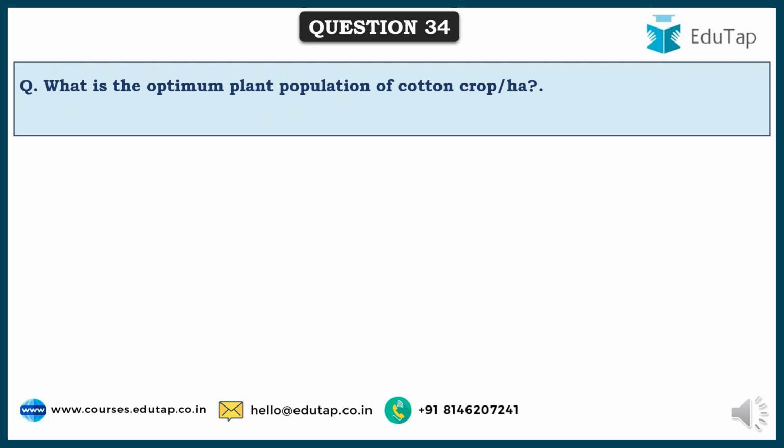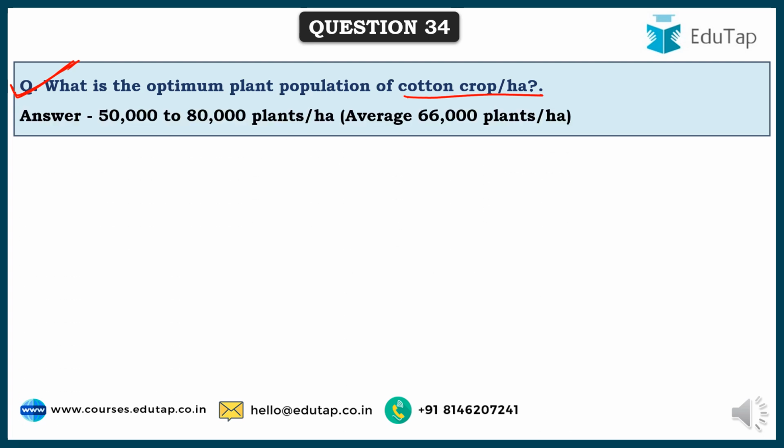So friends, next comes, what is the optimum plant population of cotton crop per hectare? It should be somewhere around 50,000 to 80,000, or on an average at least 66,000 plants per hectare, which is the optimum plant population of cotton, wherein the person who is sowing, he or she can get the maximum yield, that is threshold yield from this crop.